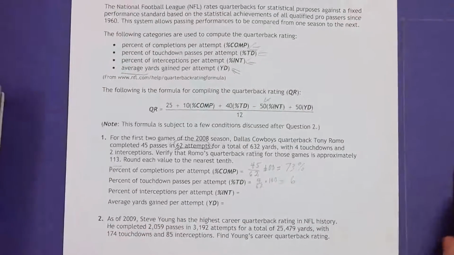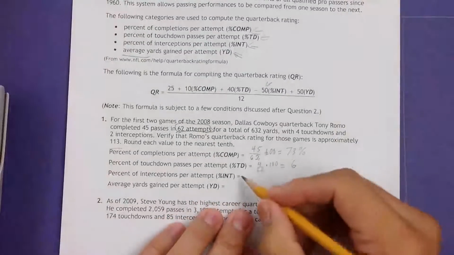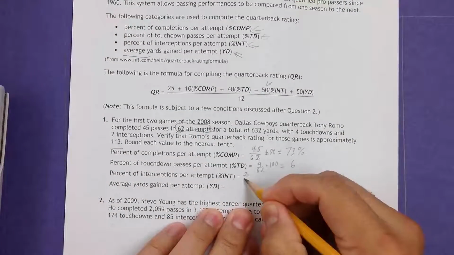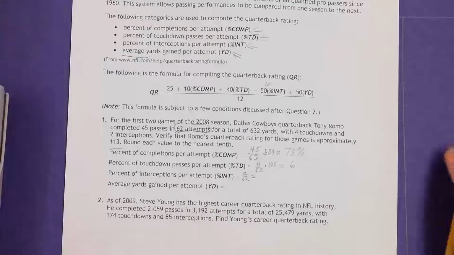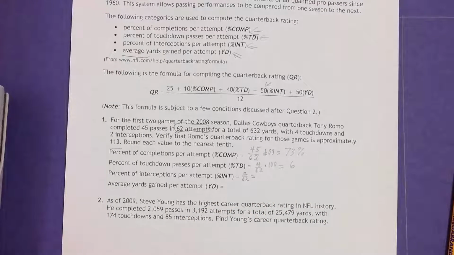Interceptions. Well, let's see. Let's go ahead and do the math on that just real quick. 2 divided by 62. So let's see. Yeah, 2 is interceptions, which is bad. Not very good. Well, after 62 attempts, I guess it's not so bad.